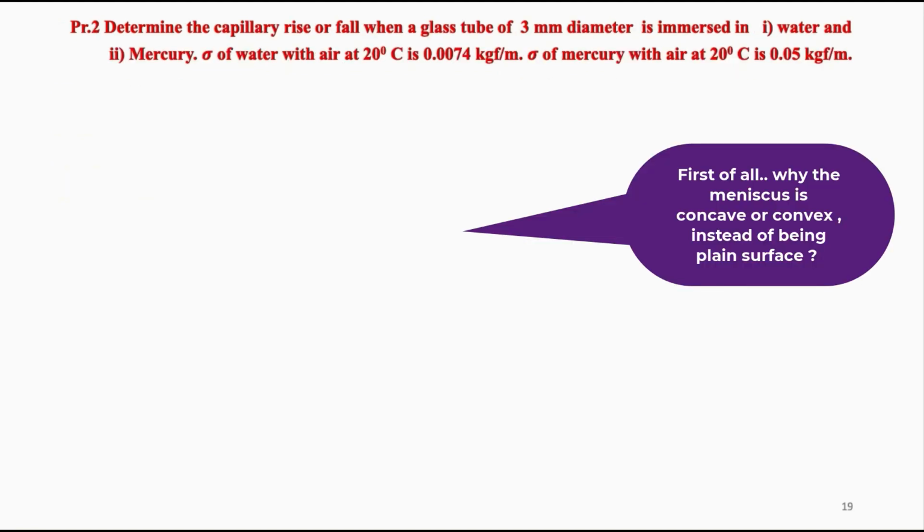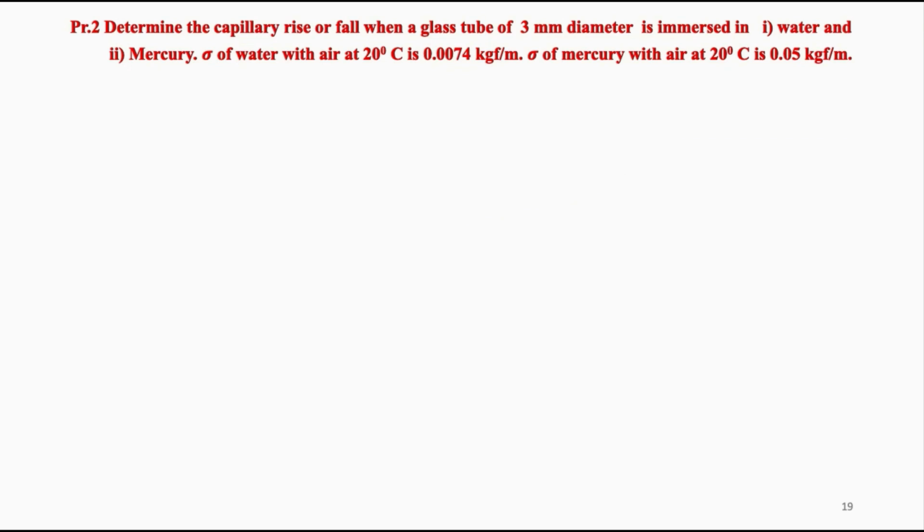Determine the capillary rise or fall when a glass tube of 3 mm diameter is immersed in water and mercury. Sigma of water with air at 20 degrees centigrade is 0.0074 kilogram force per meter. Sigma of mercury with air at 20 degrees centigrade is 0.05 kilogram force per meter. The problem is on fluid properties. Units are not in a single system.